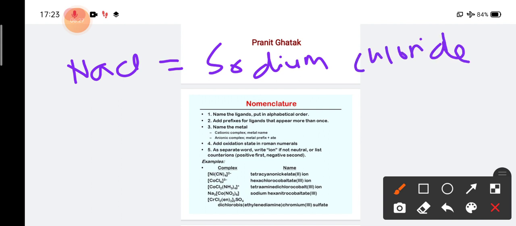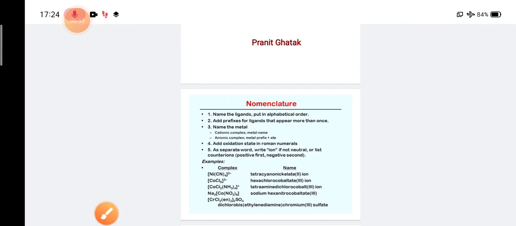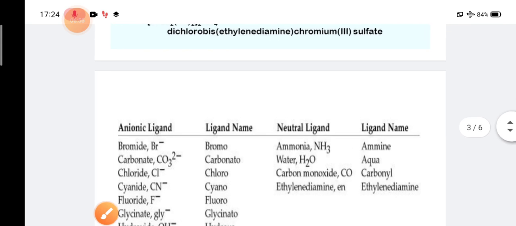Na plus is the cation and Cl is the anion. So in the case of common salt, we name the cation first, then write the anion's name. Similarly, in coordination compounds, we write the positive ion, that is the cation's name, first, then the anion's name. Let's move to the next slide.